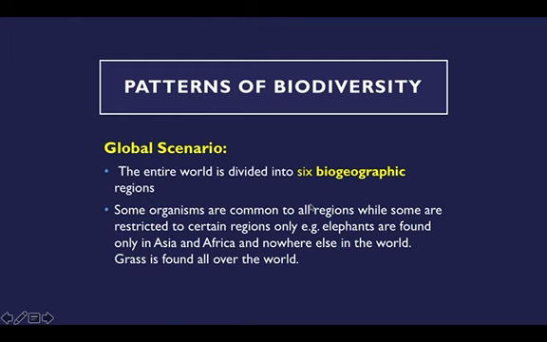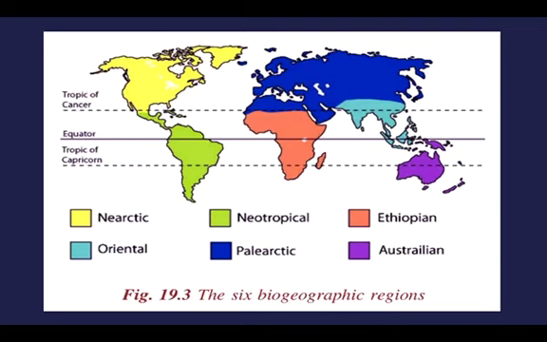These biogeographic regions are classified based on the different kinds of living organisms that live in those particular regions. For example, elephants are found only in Asia and Africa, but in other places in the world elephants are not found. But if you take grass, then it is found all over the world. So that's how these biogeographic regions are divided.